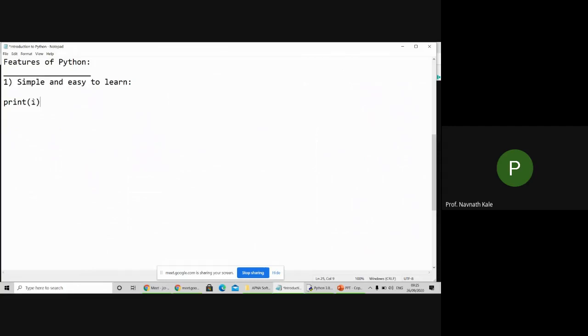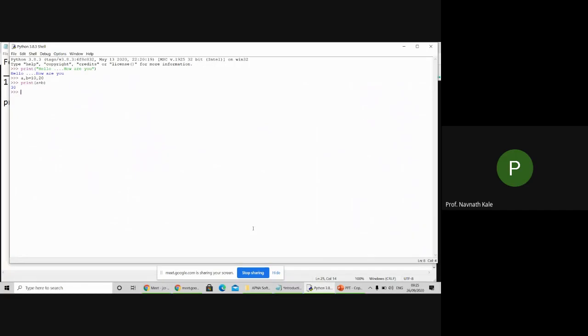Suppose here I've written a message like hello. So I can print this message on screen. Only one line code is enough. Let us see here. Print of 10. So this 10 will be printed. Print of suppose this message hello. This hello will be printed. So this is very simple language and very easy to learn.